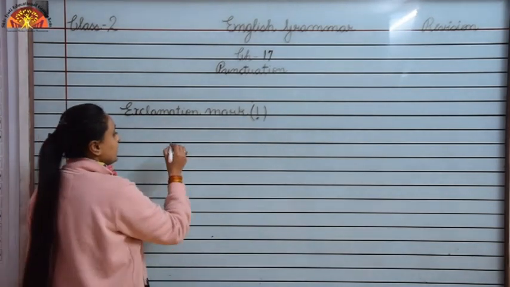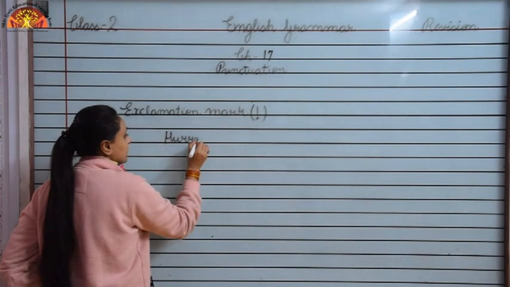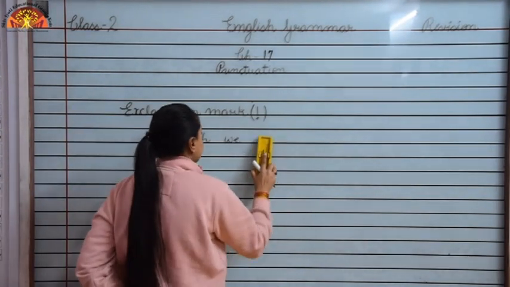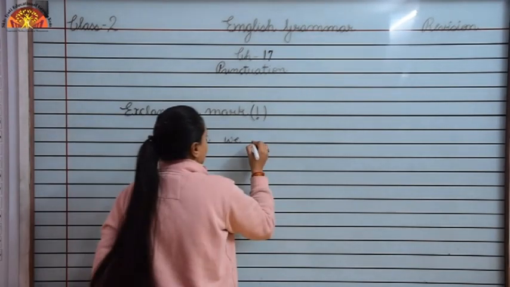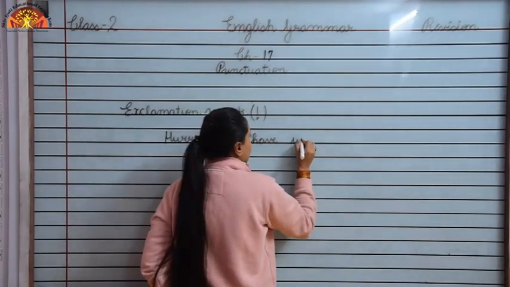Now look over here. Hooray, we have won the match.